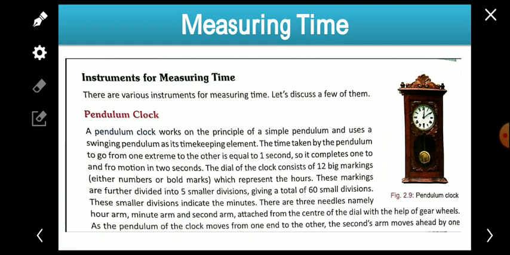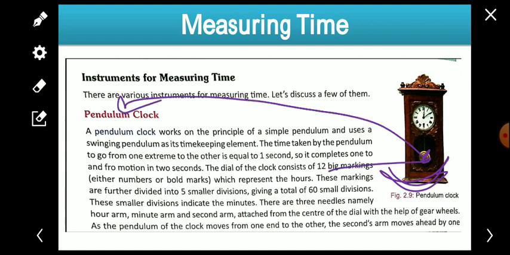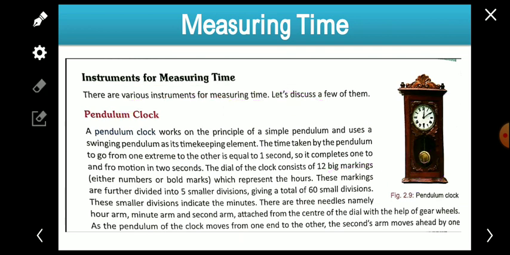Actually, the pendulum clock is there. You must have seen this clock, and this thing is just hanging and it swings in a to and fro motion. This is known as the pendulum. The pendulum is fixed in this clock, that's why it is known as a pendulum clock. And how does it work? When it moves, it takes 2 seconds to complete one to and fro.